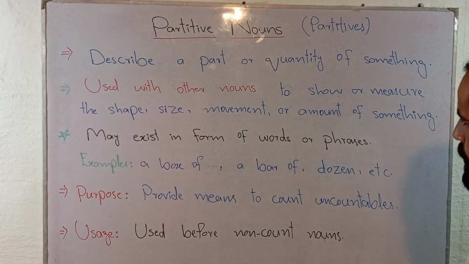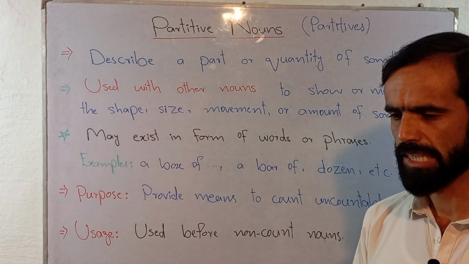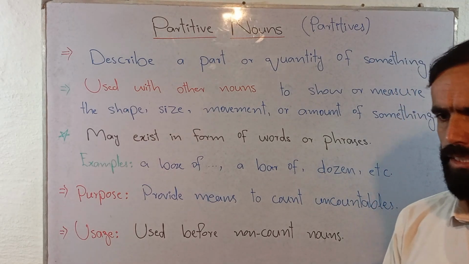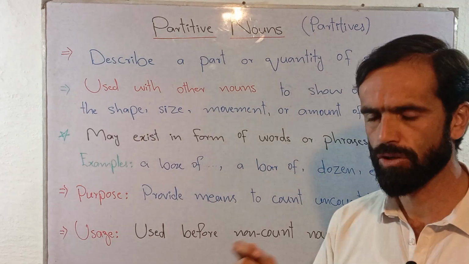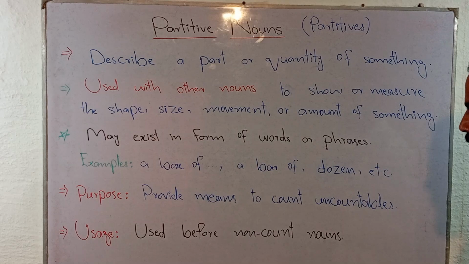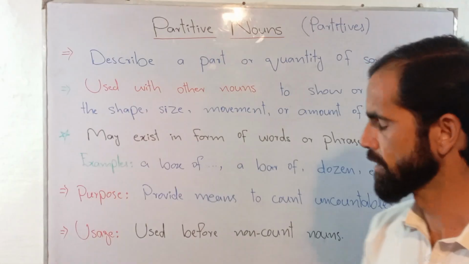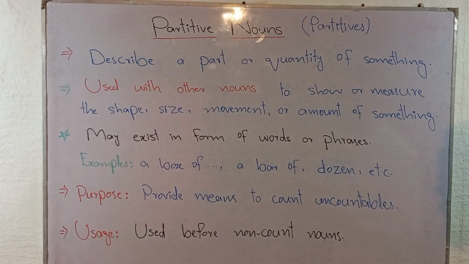So in that situation we will use partitive nouns in order to make it clear. Let's suppose I need a loaf of bread, I bought a bar of chocolate, I have a bottle of water, I eat a scoop of ice cream. So we have lots of examples of partitive nouns.